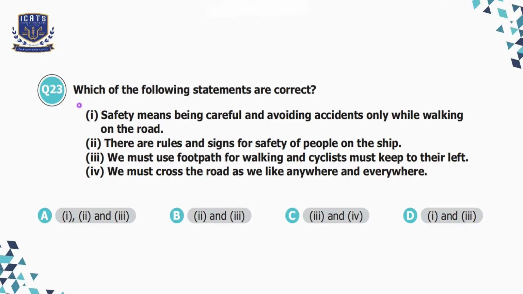Question number 23, which of the following statements are correct? The first statement is safety means being careful and avoiding accidents only while walking on the road, which is incorrect because we should be careful in other situations as well. The second statement is there are rules and signs for safety of people on a ship. That's correct. The third statement is we must use footpaths for walking and cyclists must keep to their left, which is correct. The fourth statement is we must cross the road as we like anywhere and everywhere, which is incorrect. So we will choose option B here. Second and third statements are correct.